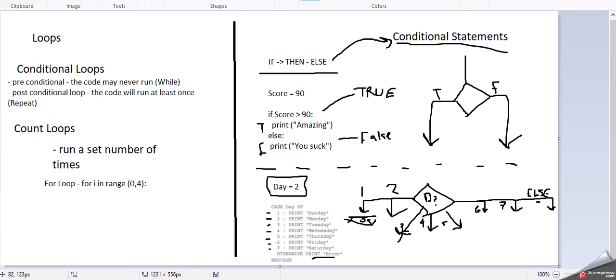You've got two different types of conditional loop: preconditional and postconditional. Preconditional, it may never run at all. It could be 0 for the amount of times it runs. For postconditional, it will always run at least once. For a count loop, such as a for loop, it will run a set number of times. And then we talked about the if, then, else, and the case.